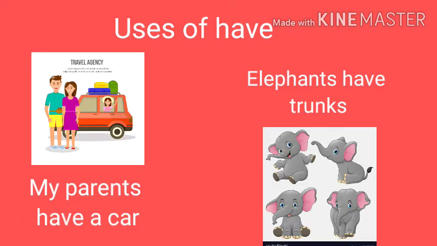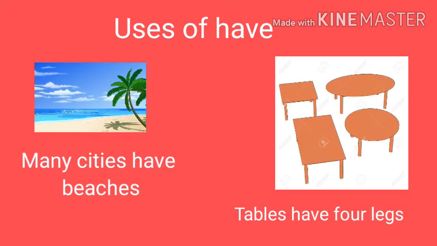Now, let us learn about the uses of have. Now, look at these sentences. My parents have a car. Elephants have trunks. Many cities have beaches. Tables have four legs.